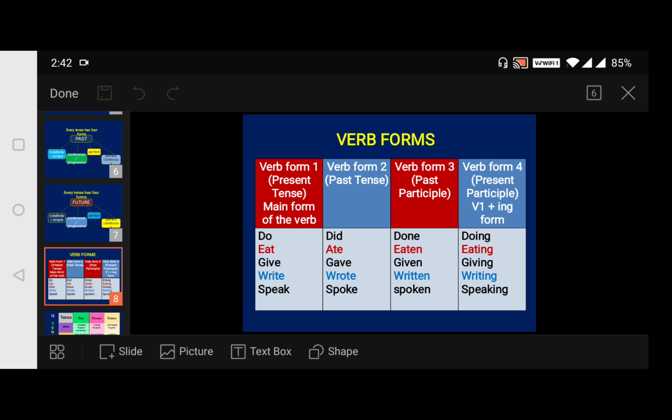In the V1 form we have the present tense, the main form of the verb. V2 form is the past tense, V3 form is the past participle, and V4 form is the present participle, where ing is added to V1. For example, do becomes did, done, doing; eat, ate, eaten, eating; give, gave, given, giving; write, wrote, written, writing; speak, spoke, spoken, speaking. Followed? Hope you understood.